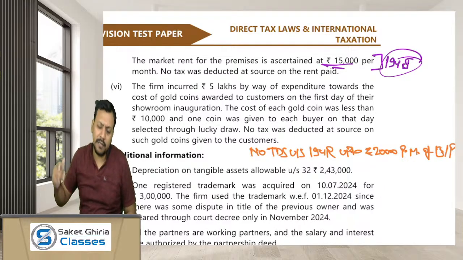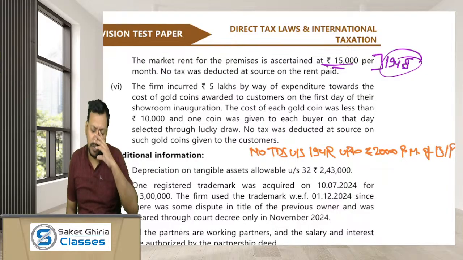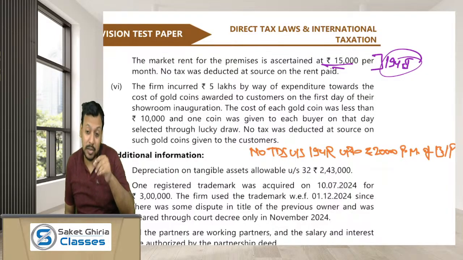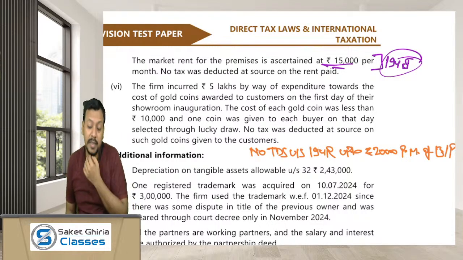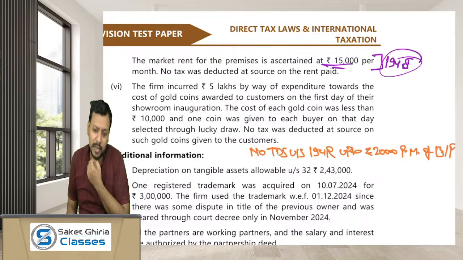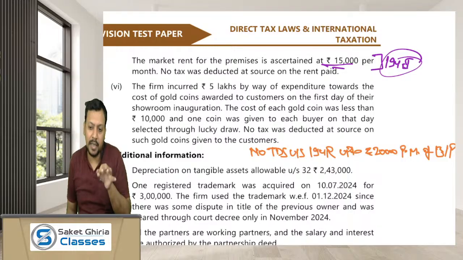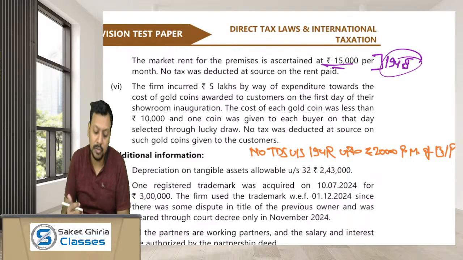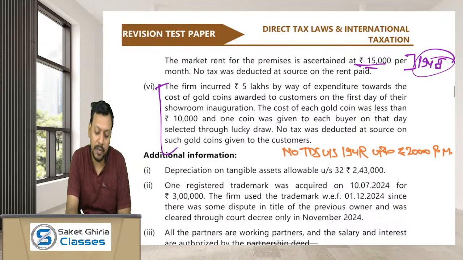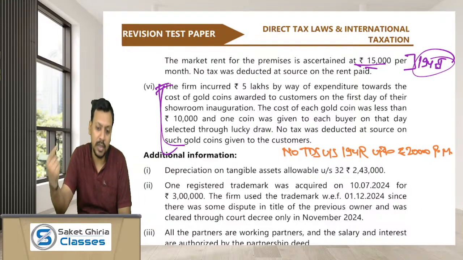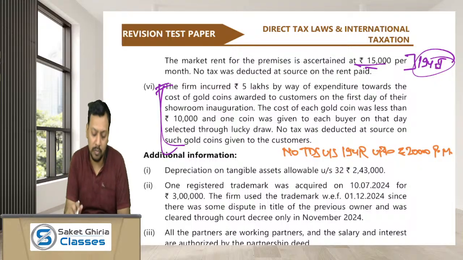Dear friends, if you are giving any benefit or perquisite to your customers, then the TDS obligation may arise under section 194R, and if you do not make such a TDS, then 30% disallowance may attract under section 40(a)(ia). Here 194R is not attracting because the perquisite value is not exceeding rupees 20,000. Hence there is no TDS obligation under section 194R, hence no disallowance because of non-TDS will occur.